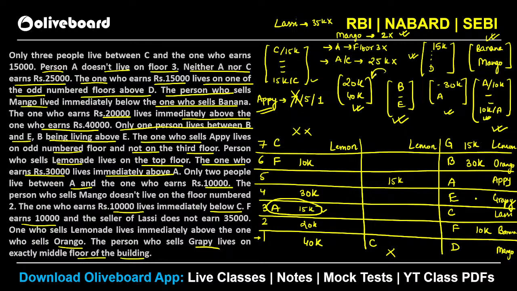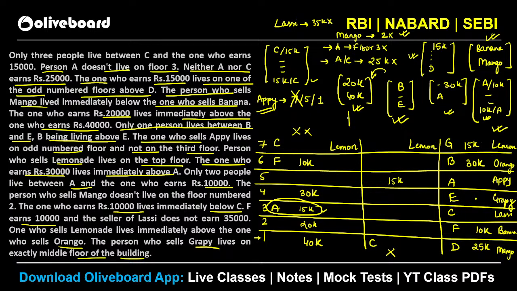Then you will not be able to place your 20k and 40k in the corresponding, मतलब एक के ऊपर एक नहीं हो पाएगा, क्योंकि E तो already चला जाएगा. So we will have the 5th floor vacant, 3rd floor vacant and 1st floor vacant. तो आप 20k and 40k को place नहीं कर पाओगे, right? So you can see that E cannot be 25k here. That means your D will be 25k, isn't it? तो ये 25k हो जाएगा.